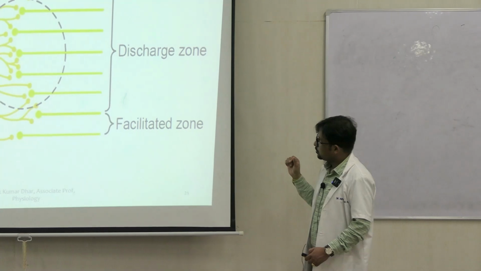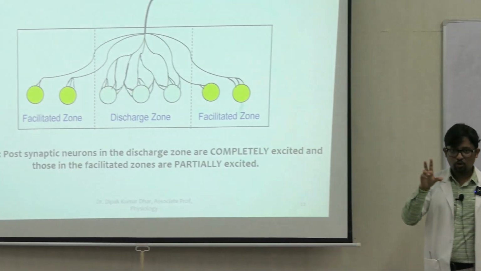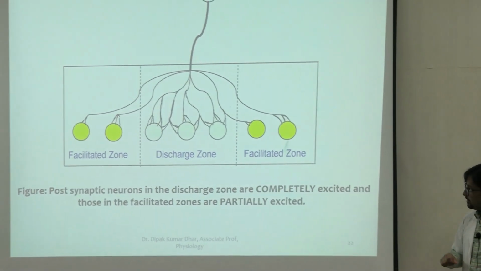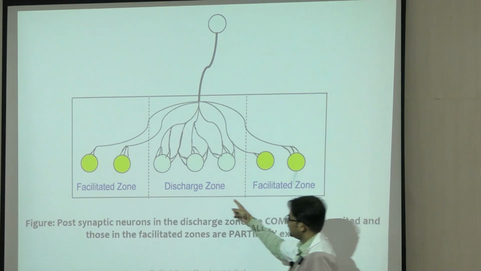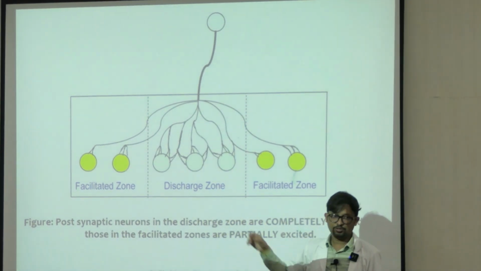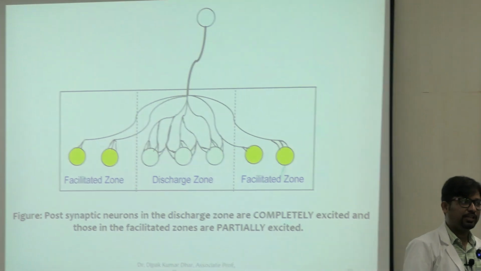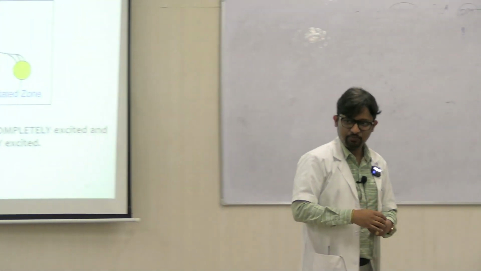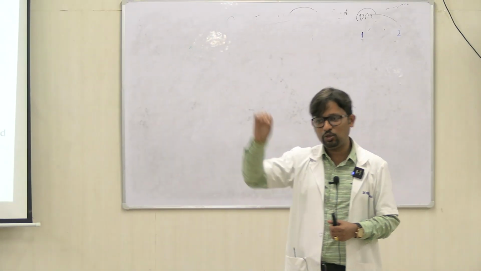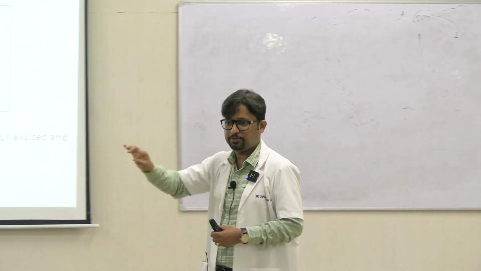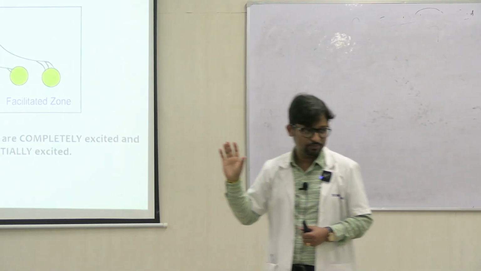So for occlusion to happen, there should be an overlap in the neurons of the discharge zone. Forget about the facilitated zone now. Discharge zone के जो neurons हैं, if they are overlapping or shared, then A plus B will not be equal to 20, but A plus B will be equal to 15, right?